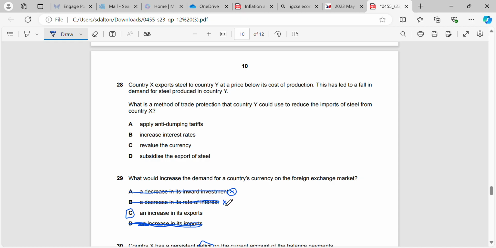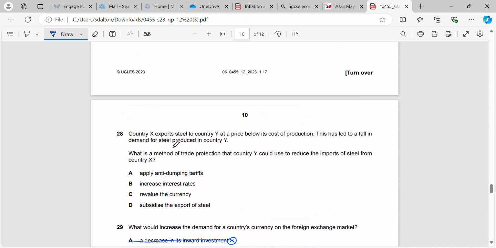If we increase our rate of interest, then people who are living in other countries may want to store their money in our country's bank accounts. So that would increase the demand. But if we decrease the rate of interest, they will move their money from our bank accounts to other countries. So it will decrease the demand.